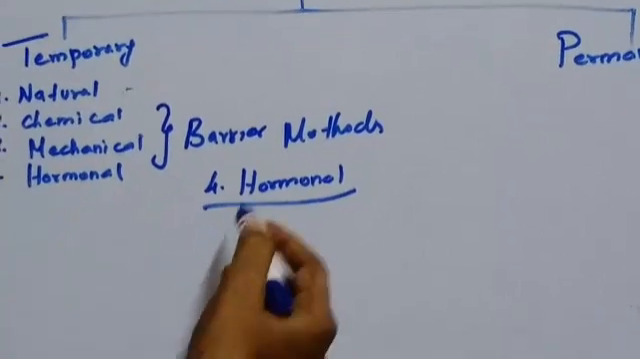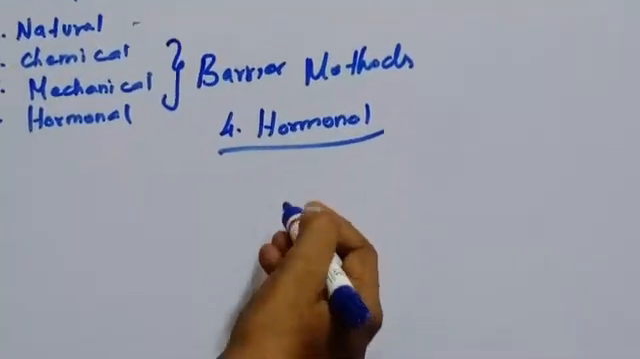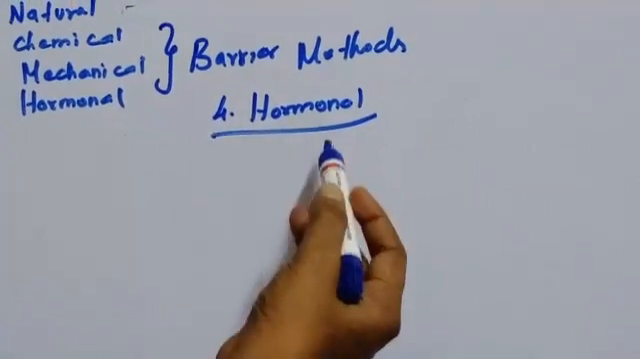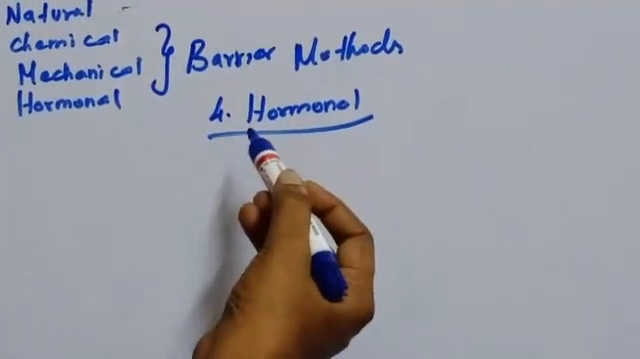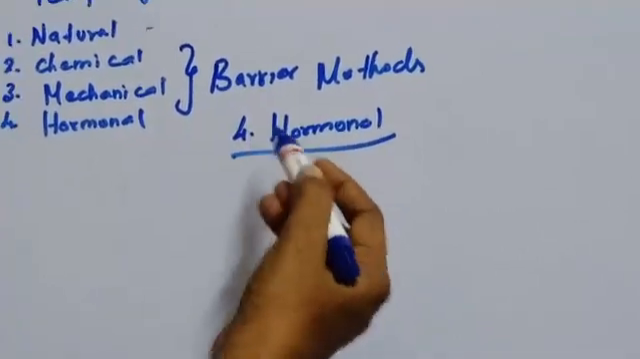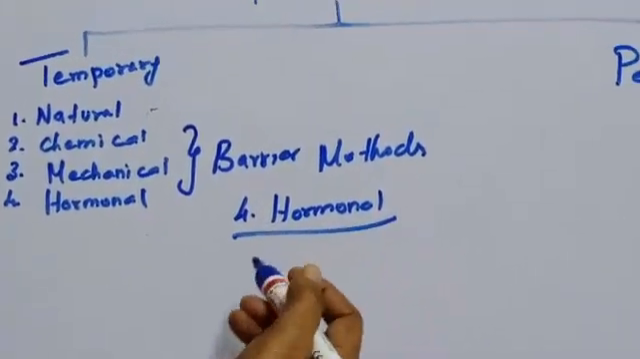Next we will see the hormonal barrier. What is the hormonal barrier? It prevents the ovaries from releasing the ova, and also thickens the cervical fluid, so it keeps the sperm away from the ovum.